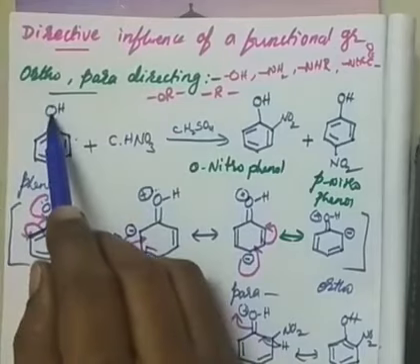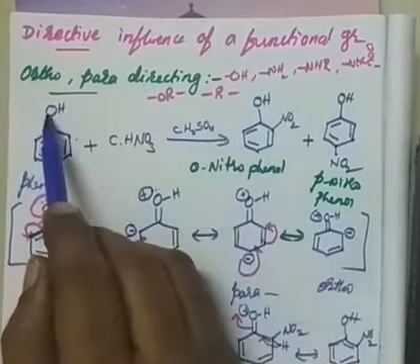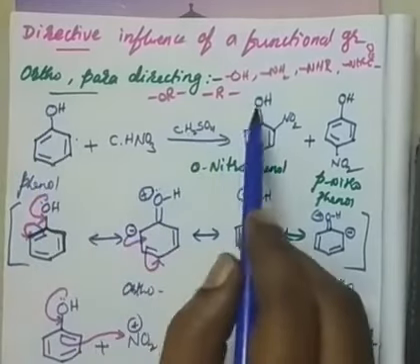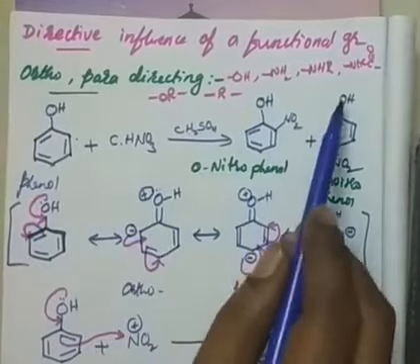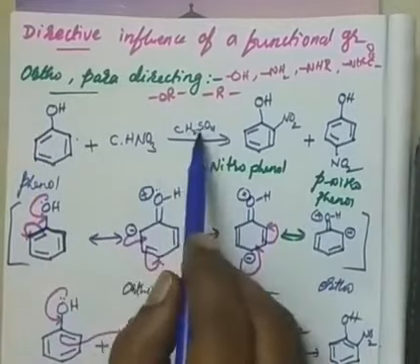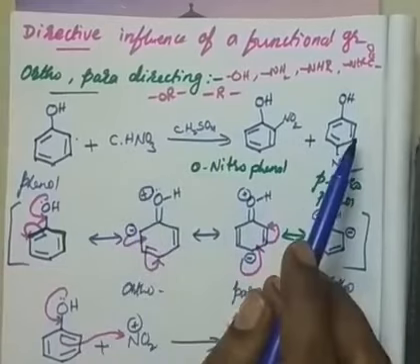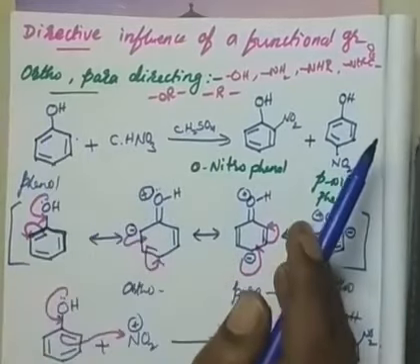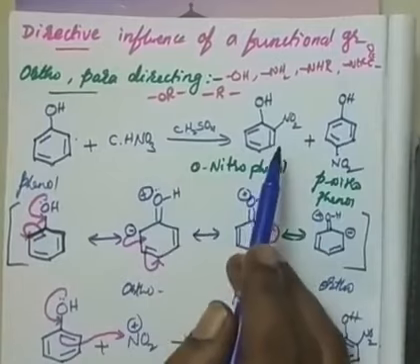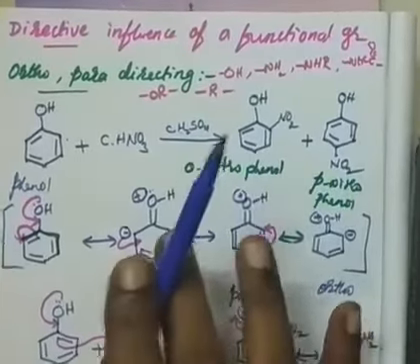If ortho-para-directing groups, any group, if you take an alkyl group, a methyl group is present and you do nitration, you get methyl and nitro here, okay. Or if I do chlorination, see all of them are possible here. I am talking about all electrophilic substitutions. Phenol, if you do all electrophilic substitutions, they will get only ortho-para positions only, isn't it? Okay.